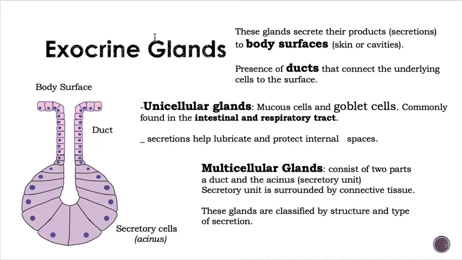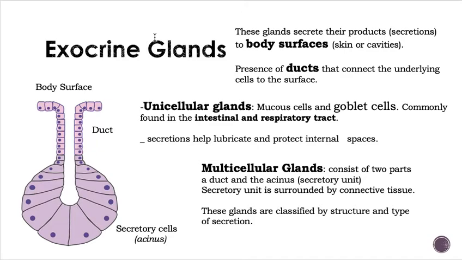Another type of gland that we have is the exocrine gland. Remember that endo means inside, so they would be inside of the body, or their secretions would work inside the body. While exocrine glands, their secretions are going to go outside of the body. Therefore, the word exo in the name of exocrine glands. These glands secrete their products or their secretion up to or onto body surfaces, and we understand from that skin or cavities. Exocrine glands have ducts that can connect the underlying cells all the way to the surface.